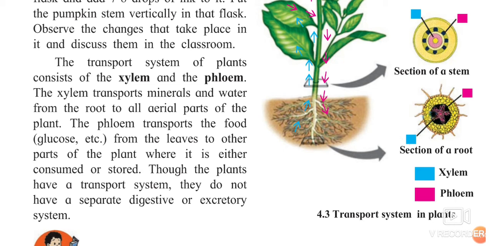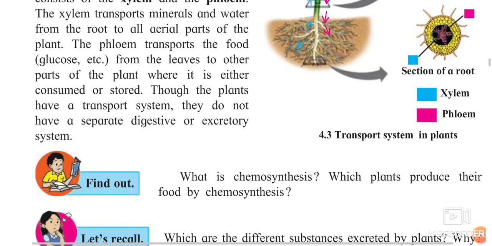Xylem is transporting the minerals and water from root to the aerial part. Aerial part means the part which is present in air, above the soil. And phloem is passing the food to the remaining parts of the plant. Though the plants have a transport system, they do not have a separate digestive or excretory system. So keep this thing in mind.